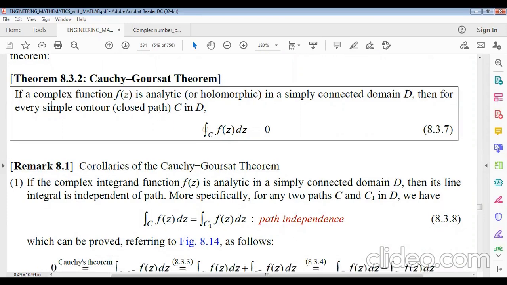So this theorem states: if a complex function f of z is analytic, meaning holomorphic, in a simply connected domain D, then for every simple contour C, meaning a closed path, in D, that means everything exists in D, then the contour integration of f of z dz over C will be 0. That means the whole integration becomes 0.